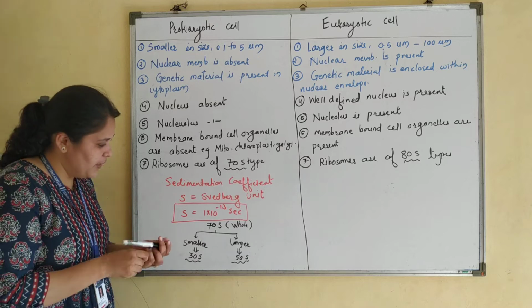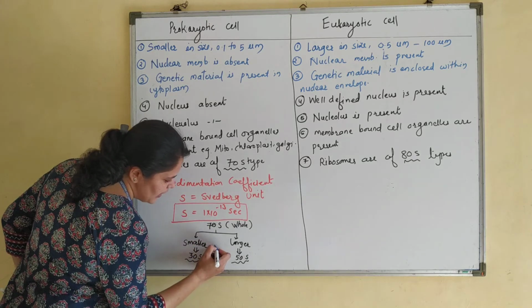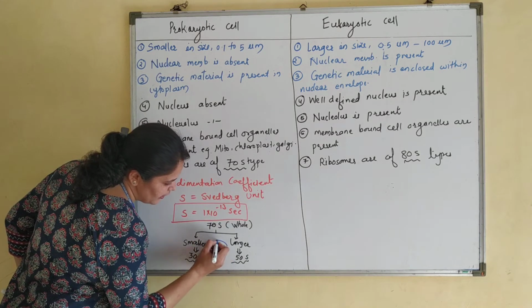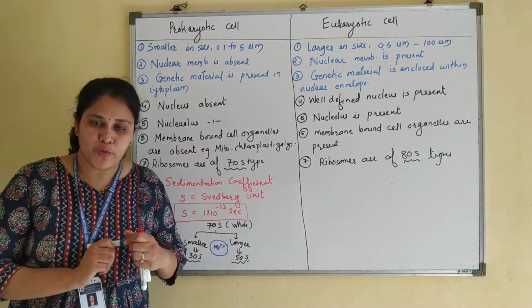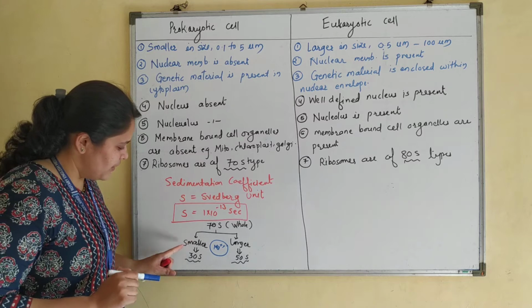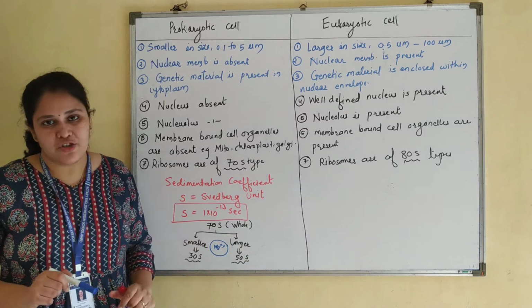For the assembly of these two subunits, magnesium ions are required. So magnesium ions are essential for protein synthesis, for the assembly of the smaller and larger subunit.